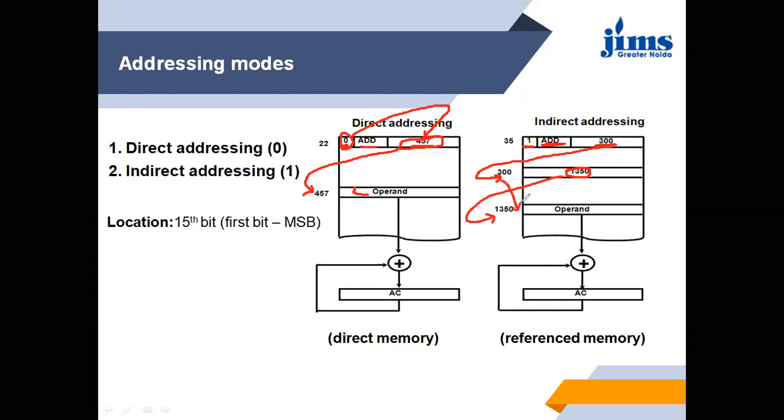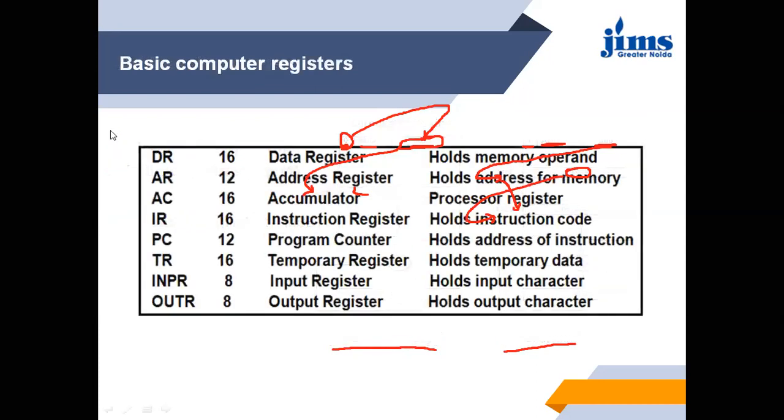Because this memory references 1350. So in short, in direct addressing mode, the processor accesses memory directly and gets the operand. But in the case of indirect addressing mode, the processor has to go to the reference memory to get the operand. So this was about the addressing mode.